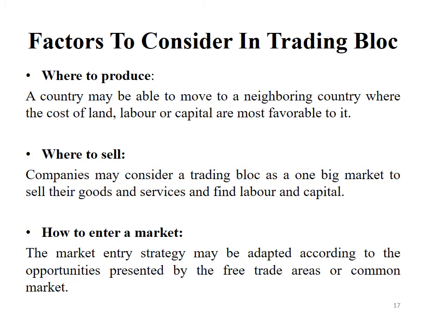Next one is where to sell. Companies may consider a trading bloc as one big market. So they don't have to struggle to find markets, and they are not limited to their domestic market. Among the members, they have agreed to sell goods among the countries. So where to sell is stable because with the agreement they are already creating the market among the member countries.